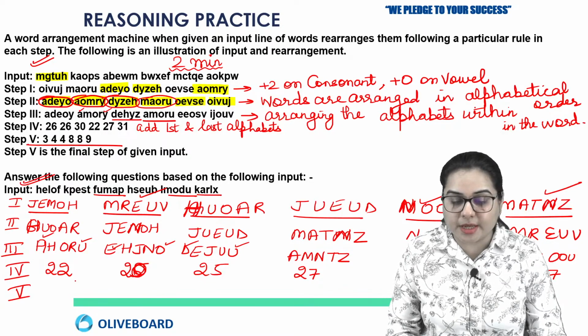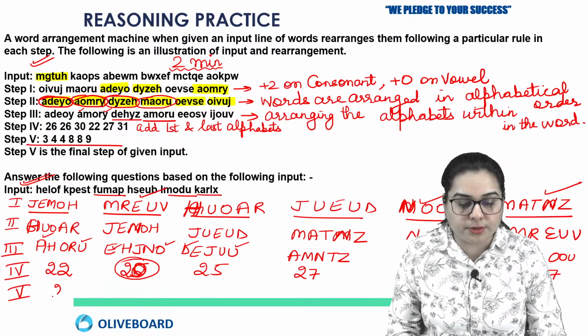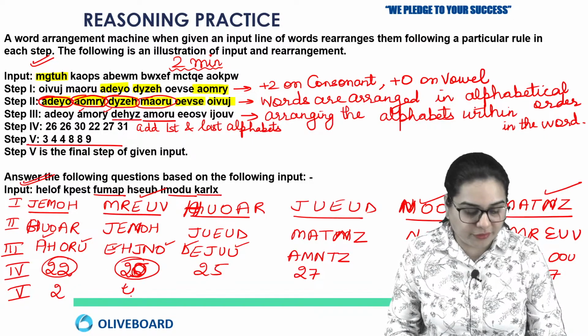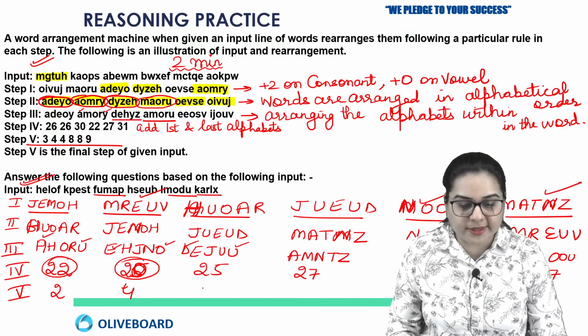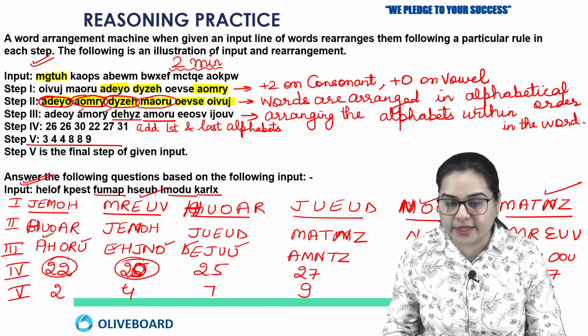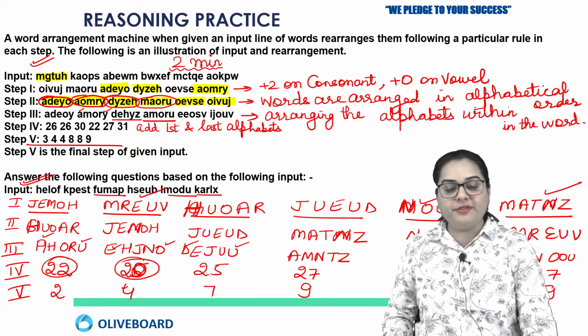So if you do sum of digits, the smallest one will be 2. 2 plus 0 is 2. Okay, next is what? 4. So 2 plus 2 is 4. Okay, so next will be 4, right? Next will be 7. 2 plus 5 is 7. Then 2 plus 7 is 9. So this is the final answer.